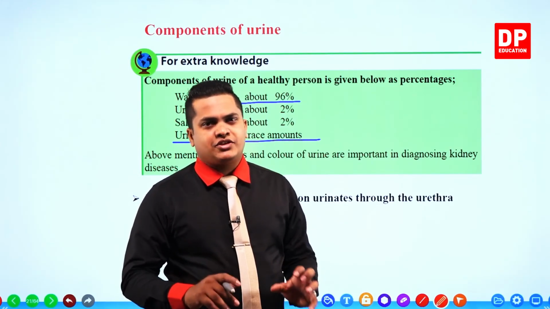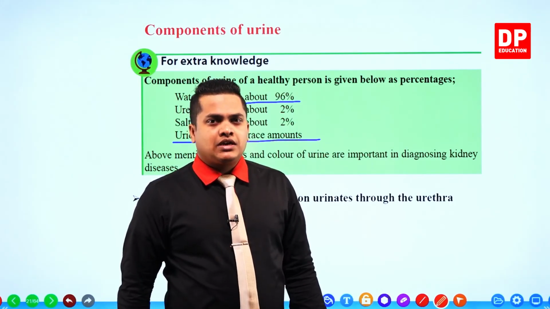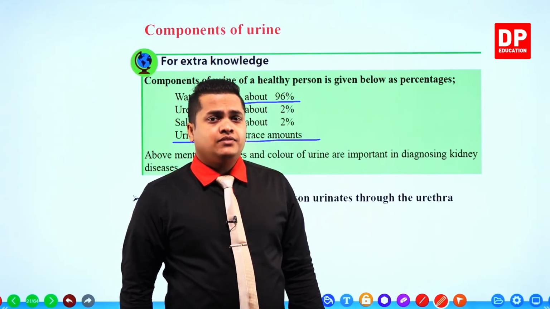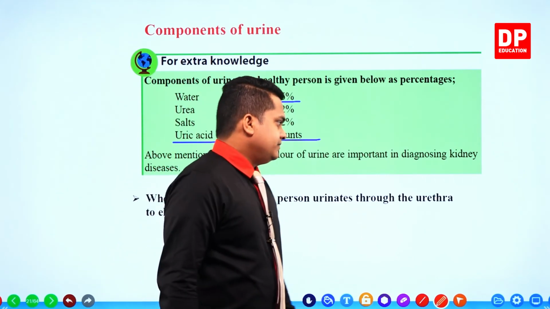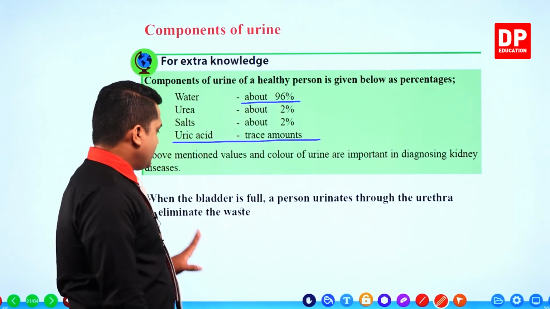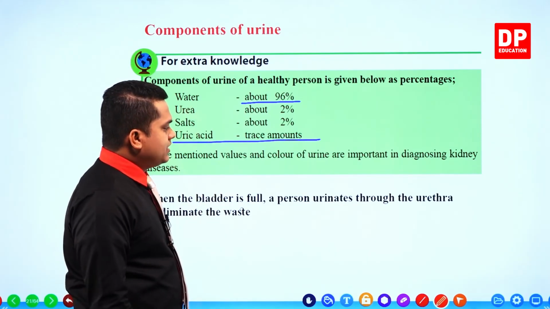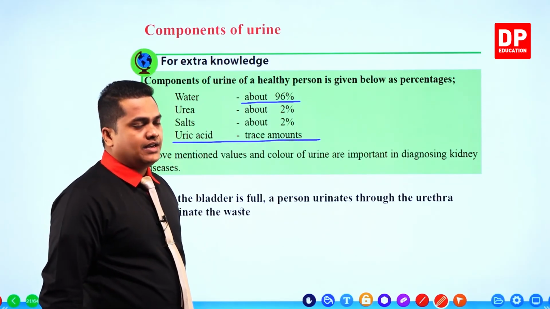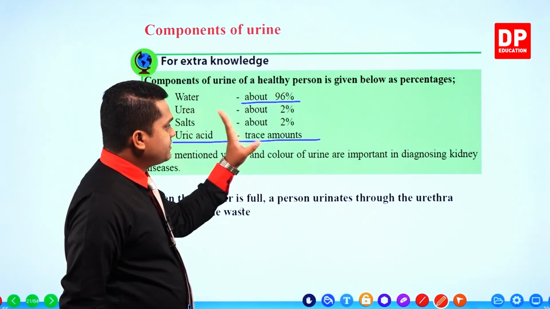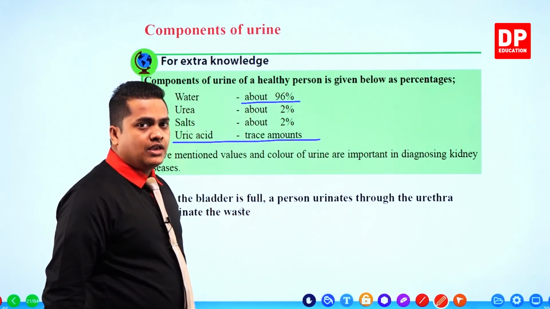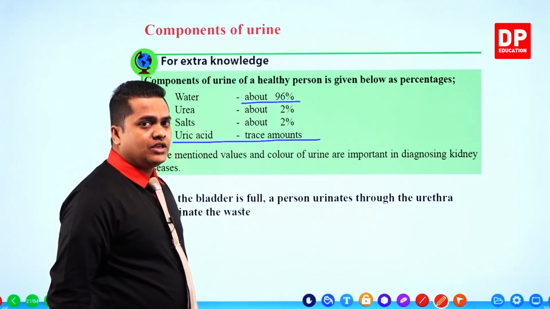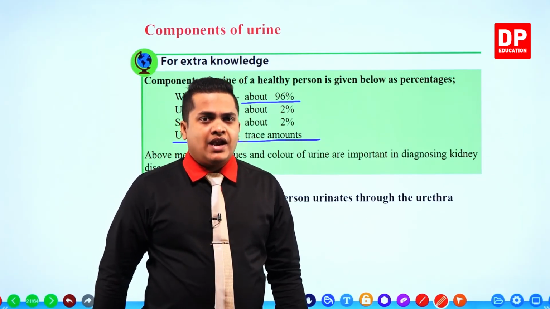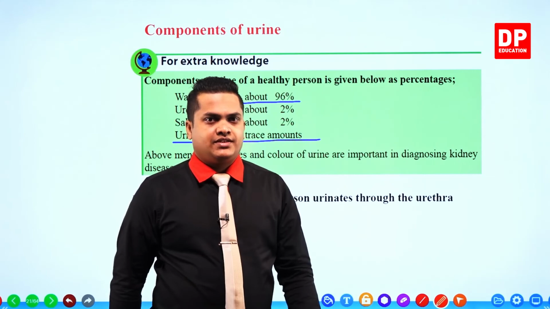So this is the composition of urine. So we have identified the composition, the contents in urine with their percentages and the main components. Okay, then finally it is given, when the bladder is full, a person urinates through the urethra to eliminate the waste. So finally, all of these substances are getting expelled from our body when a person is going to urinate through the urethra, right? So that's why I told you that this urine is getting temporarily collected within the bladder, then after that getting expelled from the body. That's it.